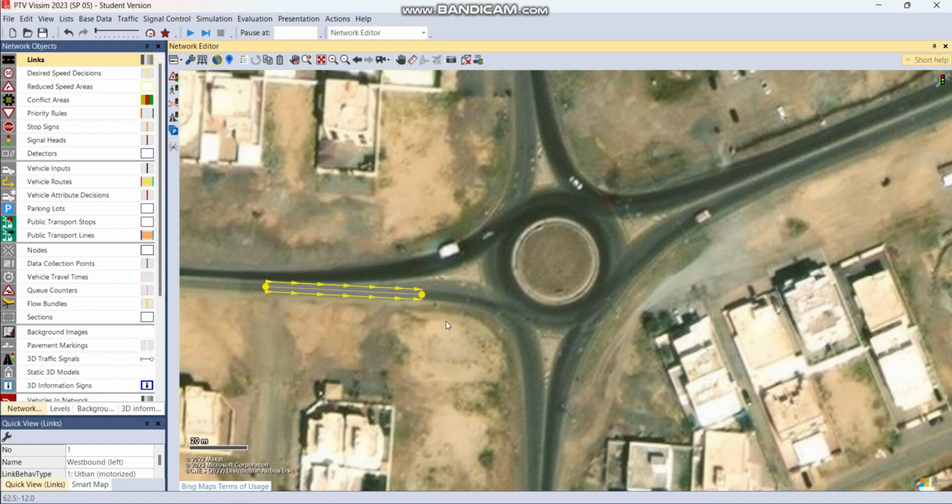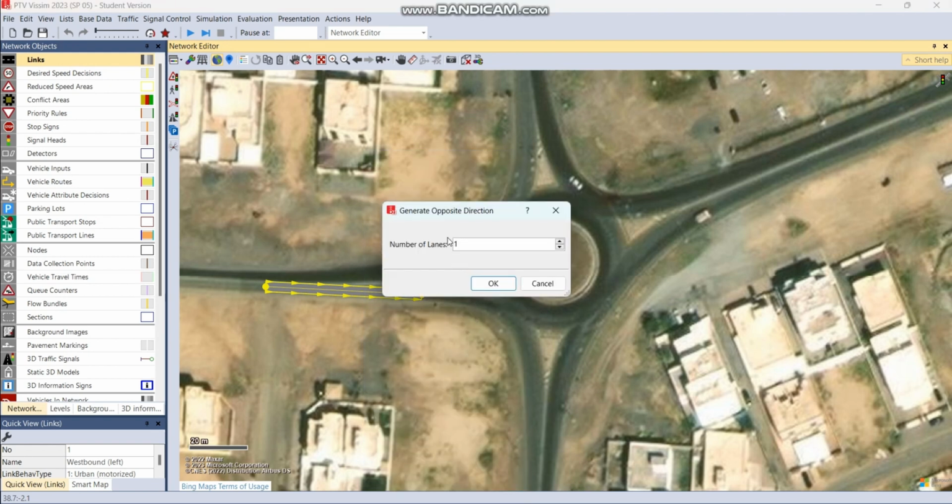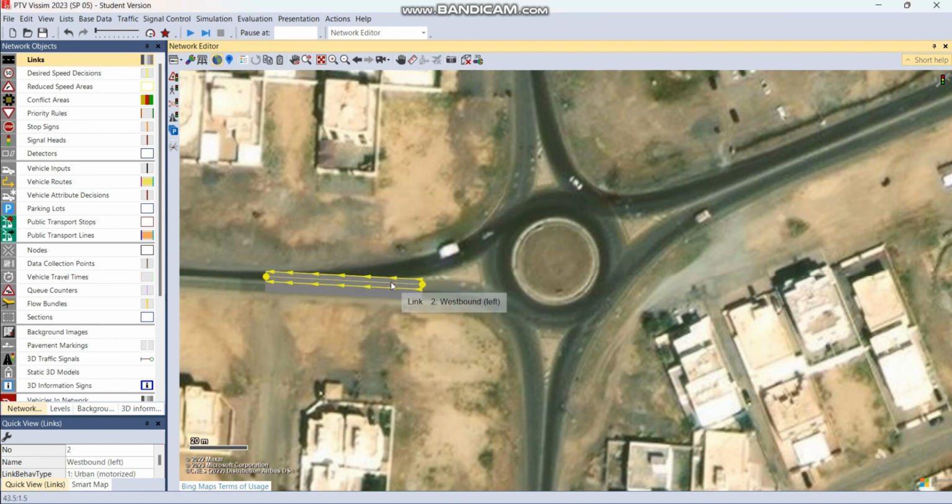There are multiple ways to draw the other links. As I've mentioned before, you can right click add new link, or you can hold control, right click and drag. But you may also click the existing link, right click the existing link and generate opposite direction. Choose your number of lanes, and there you have it. It's drawn already on the opposite direction of the original lane. And another way to create links is to select existing ones and straight up copy paste them.